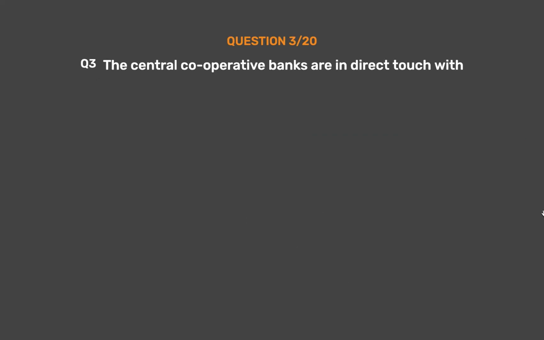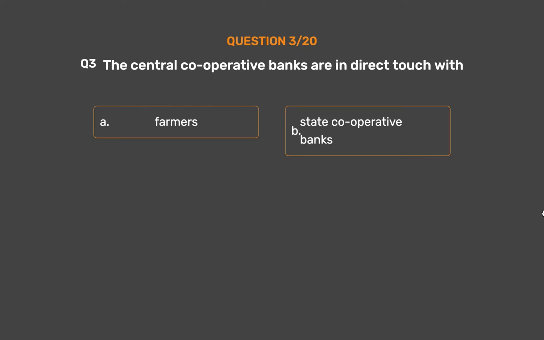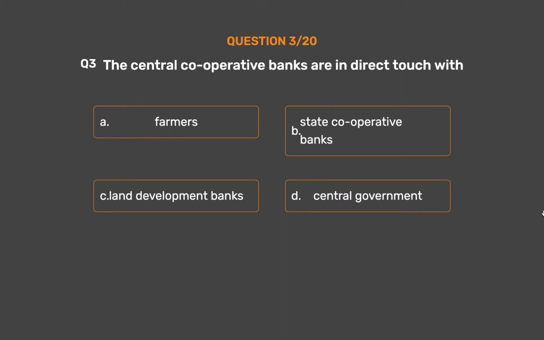Question number 3. The central cooperative banks are in direct touch with Option A, Farmers. Option B, State cooperative banks. Option C, Land development banks. Option D, Central government.